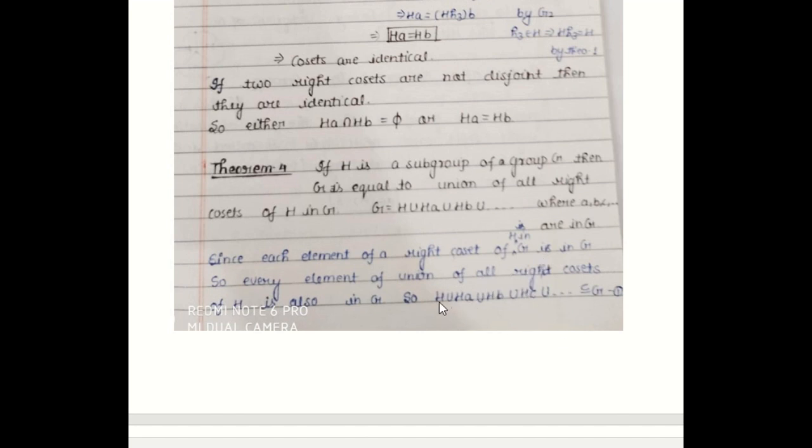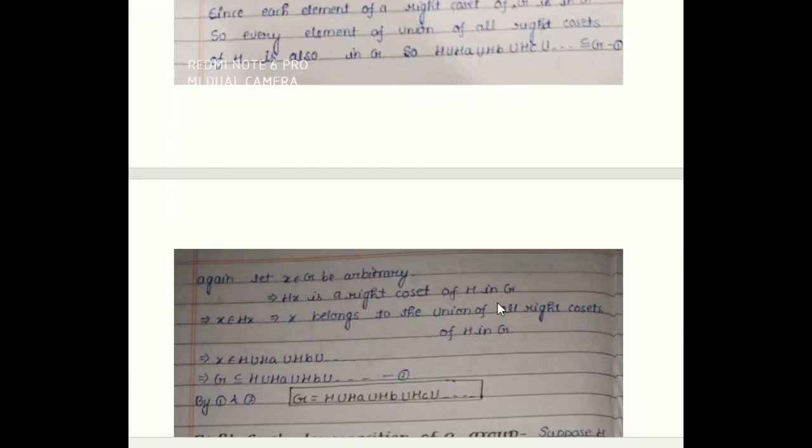So H union HA union HB union dot will be a subset of G. Let it be equation number 1. Let X be any arbitrary element of G. So this implies Hx will be a right coset of H in G generated by X by the definition. So this implies X belongs to Hx. Since it is in one right coset, it will be in the union of all the right cosets of H in G. So X belongs to H union HA union HB union dot, the union of all the right cosets of H in G.